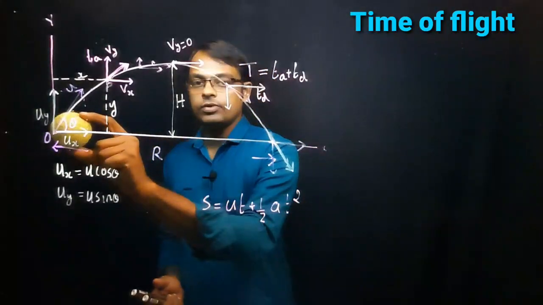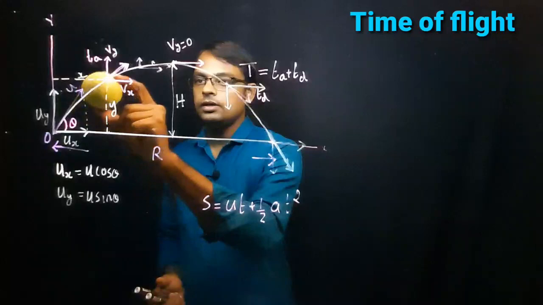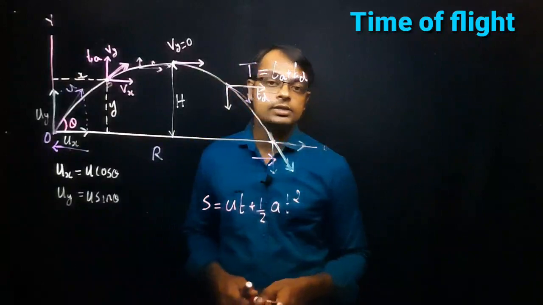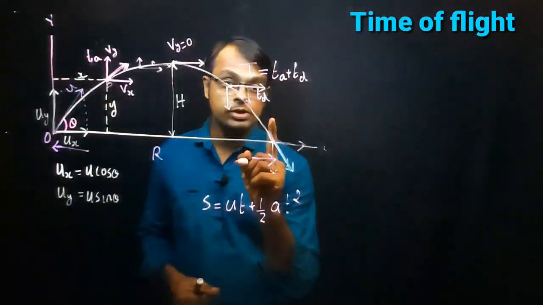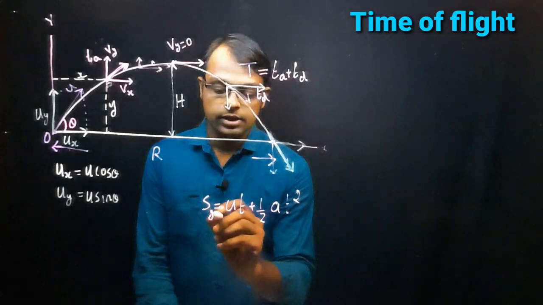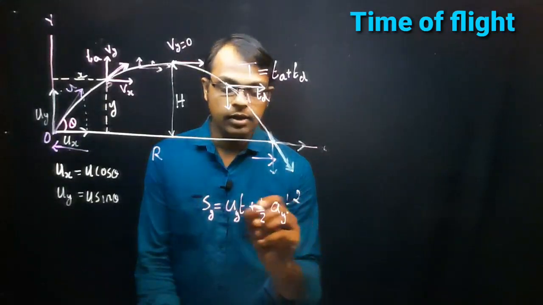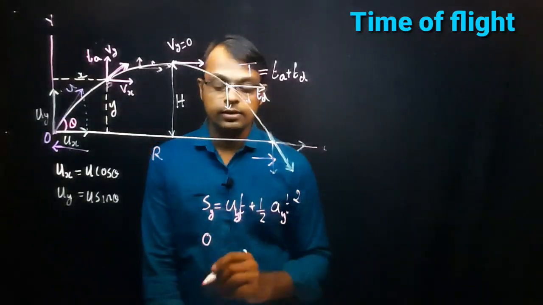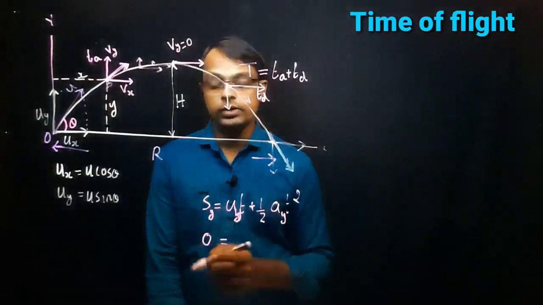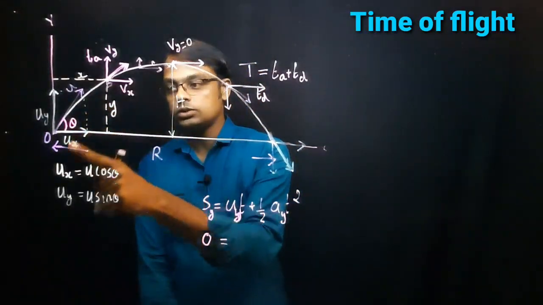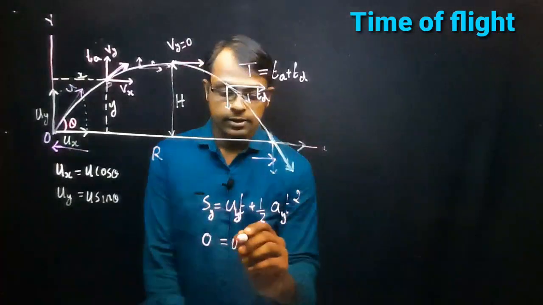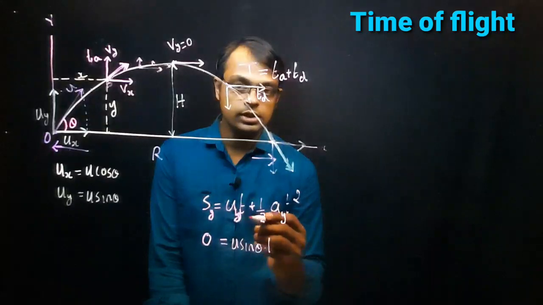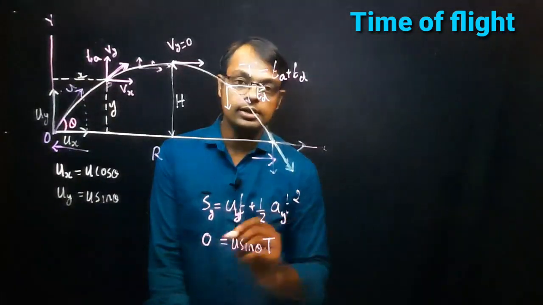Here the object starts from the earth surface and reaches exactly the earth surface. So what is the total displacement in this case? That is equal to 0. So for vertical displacement, I can write Sy, Uy and Ay. Sy, the vertical displacement, is equal to 0, which is equal to Uy, the vertical component of the initial velocity. Uy is u sin theta, so u sin theta into T, where T is the capital letter T.